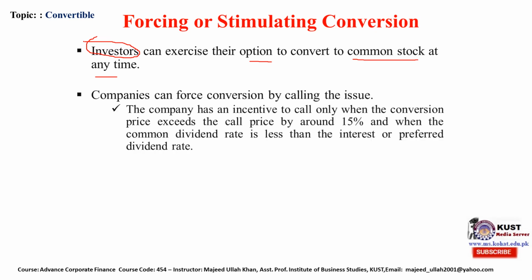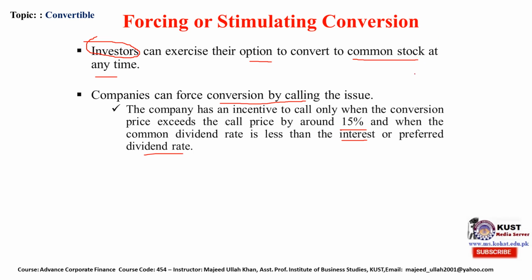Now what do corporations do? The corporation can force conversion by calling the issue. How? When the corporation calls the issue, that is, buys back our issued securities, the company has an incentive to call only when the conversion price exceeds the call price by around 15%, and when the common dividend rate is less than the interest rate or preferred dividend rate.